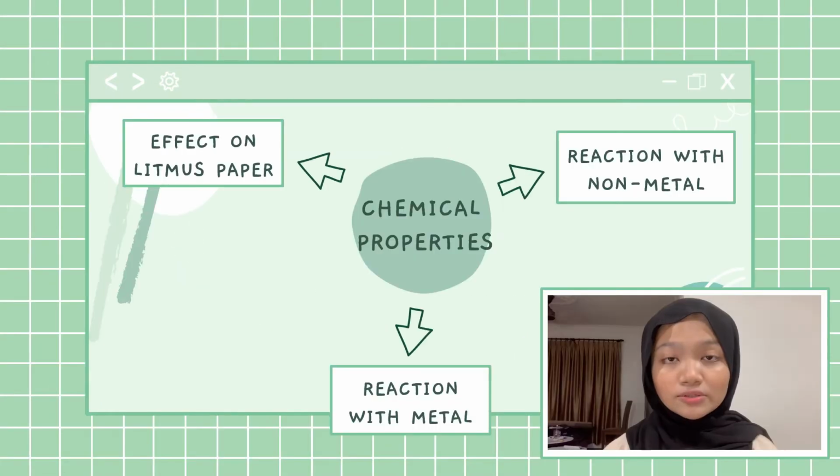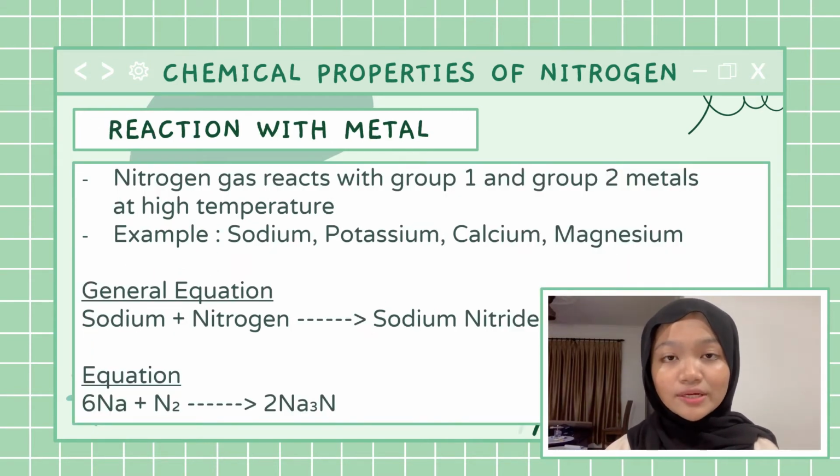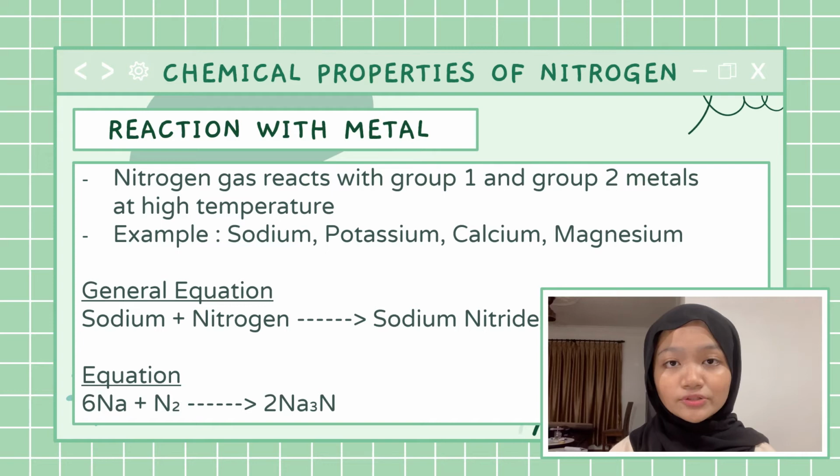Next, moving on to nitrogen's chemical properties, it includes nitrogen's effect on litmus paper, its reaction to metal and non-metal elements. Firstly, nitrogen does not have any effect on litmus paper. This is because nitrogen is a neutral gas. Next, nitrogen's reaction to metal elements. Nitrogen gas reacts with group 1 and group 2 metals at high temperature. For example, nitrogen gas reacts with sodium, potassium, calcium, and magnesium. An example of its general equation is sodium added with nitrogen to form sodium nitride.